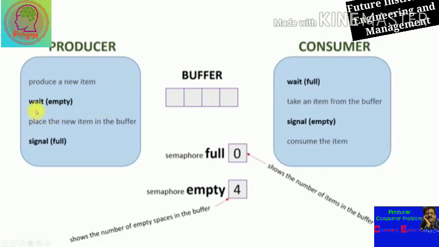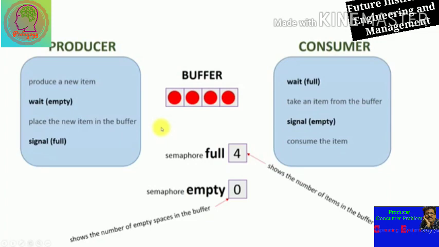The producer must wait until the buffer is empty or has at least some space. Whenever the buffer indicates 4, that means full is 4, showing the number of items in the buffer. At that time, with semaphore full at 4, the producer must wait.